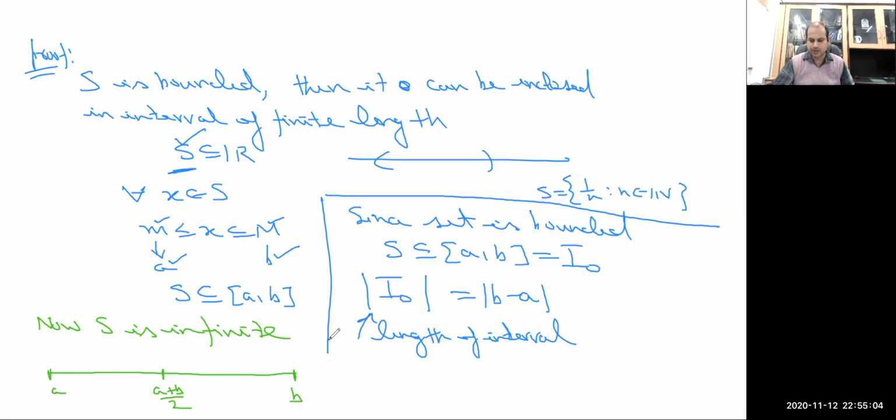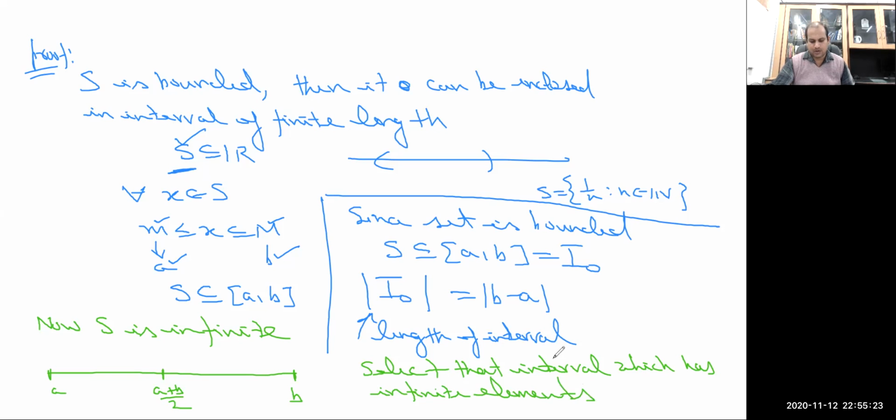Now select that interval which has infinite elements. Union of finite sets is finite, so at least one interval must contain infinitely many elements. And if both parts contain infinitely many, then choose any one of them randomly.